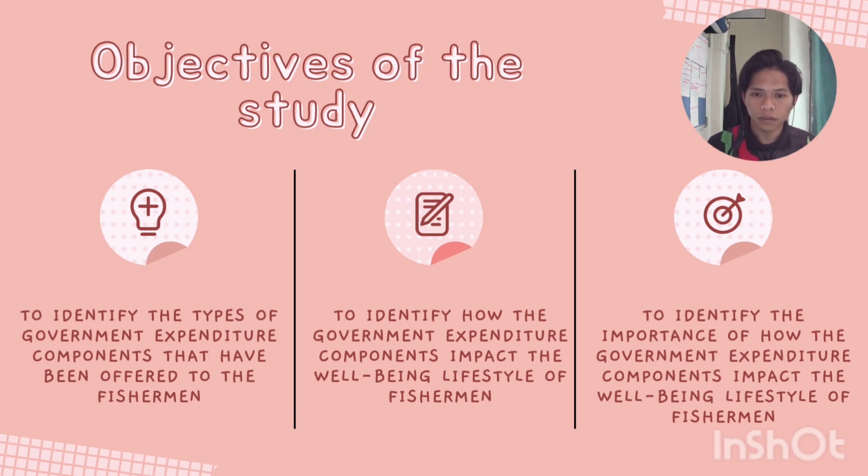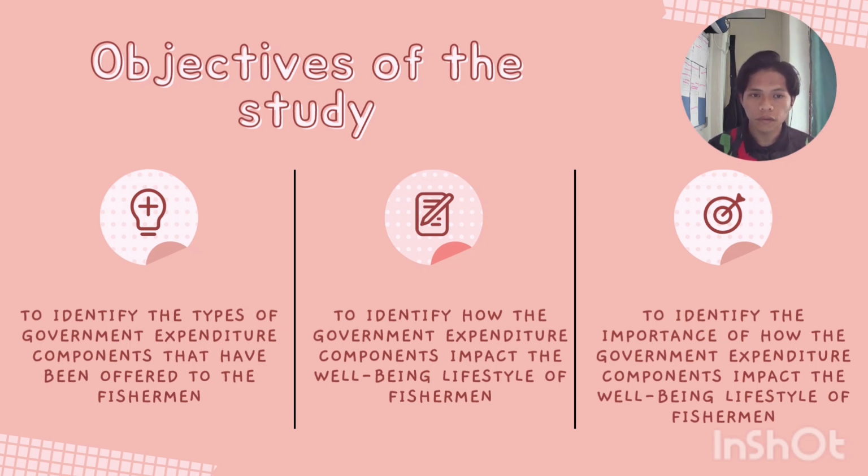For the second objective, we want to identify how the government expenditure components impact the well-being and lifestyle of fishermen. For this objective, we have identified that the fishing community receives a variety of money and aid like allowance, house improvement assistance, boats and nets. And the second impact is that it consistently assists the fishermen with financing and fishing equipment.